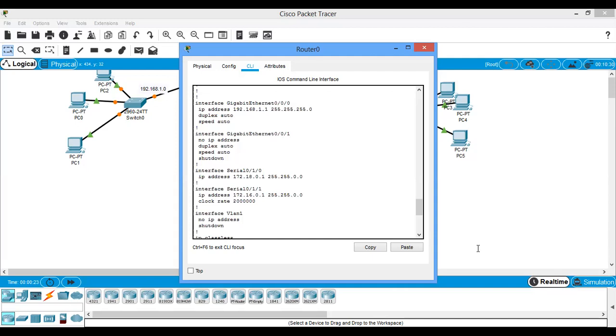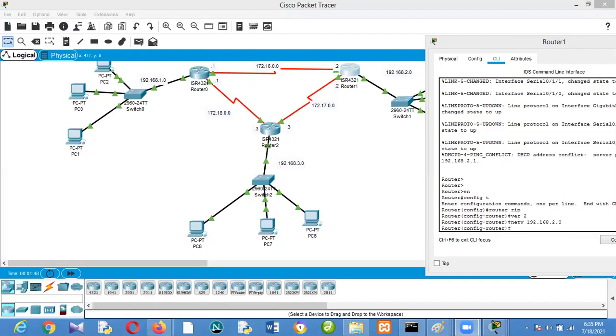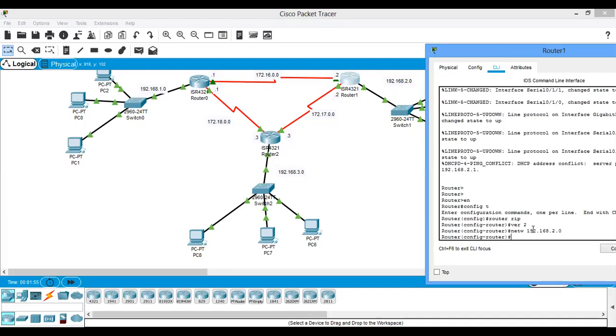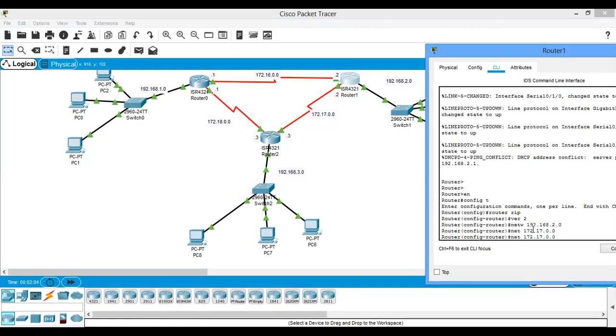I have network 192.168.1.0. So I'm trying to configure the routers. I'm configuring RIP on them.